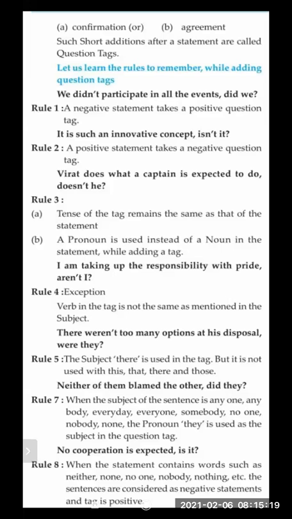"No cooperation is expected, is it?" When the statement contains a word such as neither, none, nobody, no one, or nothing, the sentence is considered negative and the tag is affirmative. That's why, in "no cooperation is expected," your "no" has come, so the sentence is negative. So the simple affirmative question tag is "is it," and a question mark. So these are the rules. Further, I will show you more examples so it will be easier to understand. Now let us see a few things.